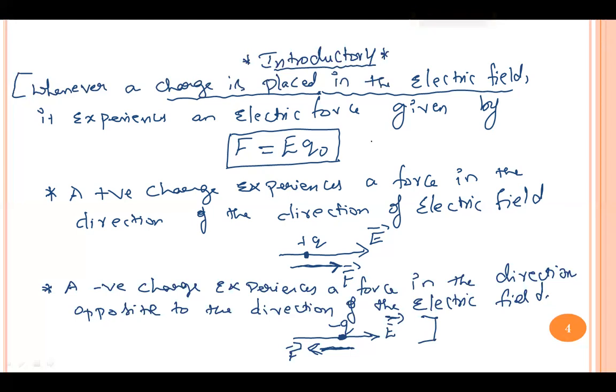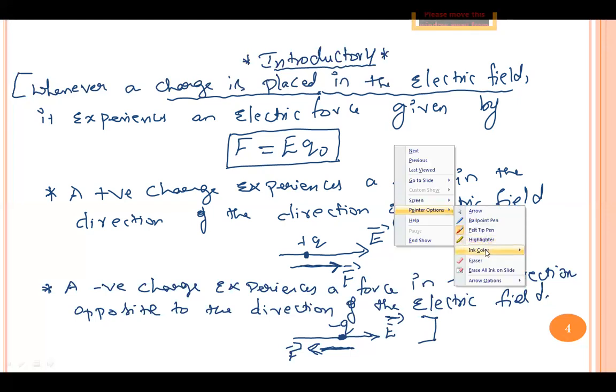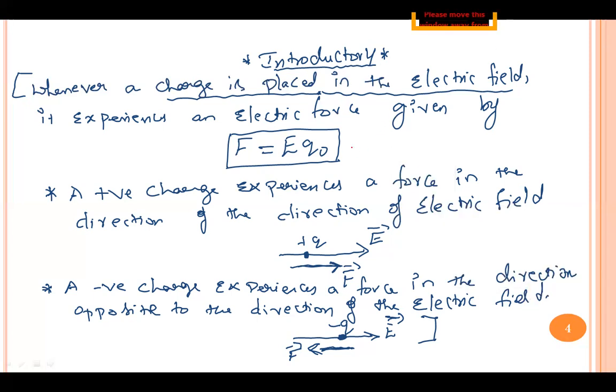You must also be knowing as to how we got this formula F is equal to E into Q naught. This is obtained from the definition of electric field strength. Electric field strength was defined as force experienced by unit positive test charge. Then force will be given by F is equal to E into Q naught. Correct? So this is the expression for force experienced by a charge placed in the external electric field.